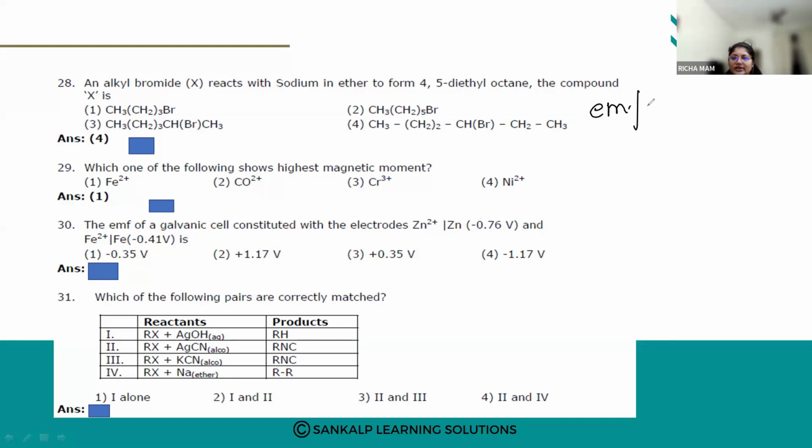So how to calculate the EMF? Yes, students, how are we going to calculate the EMF here? What will be the answer? So 4 options are given. How are you going to answer?